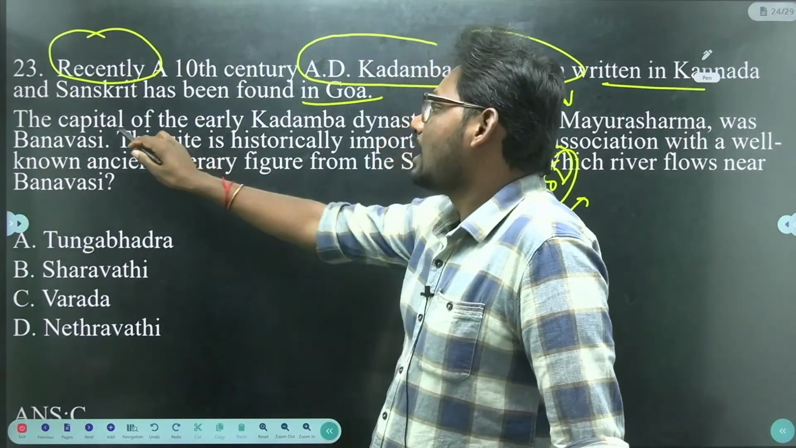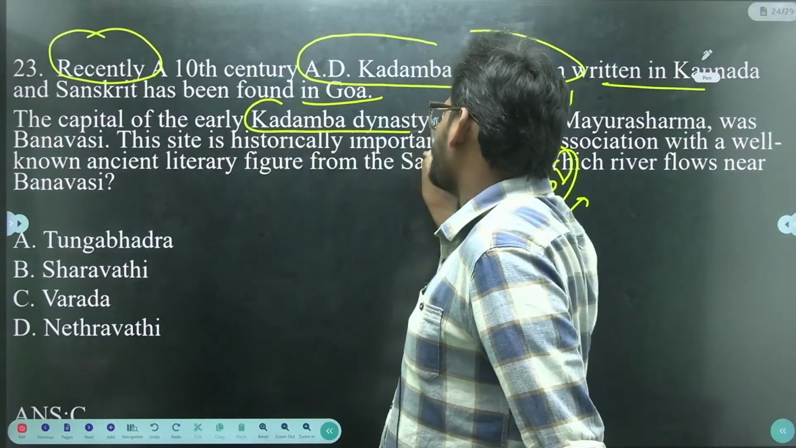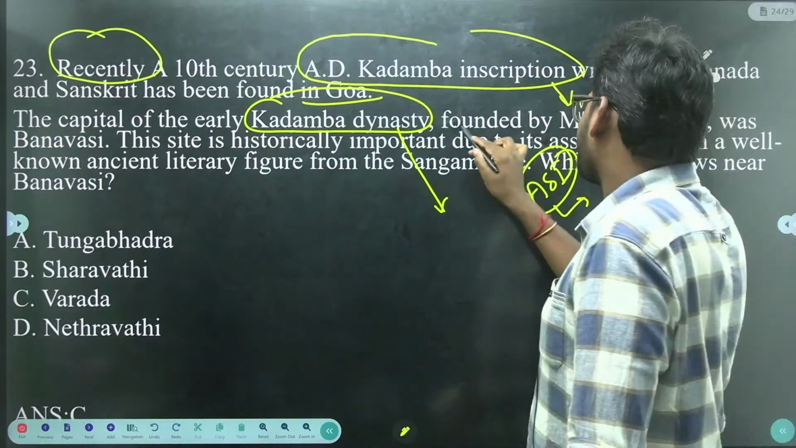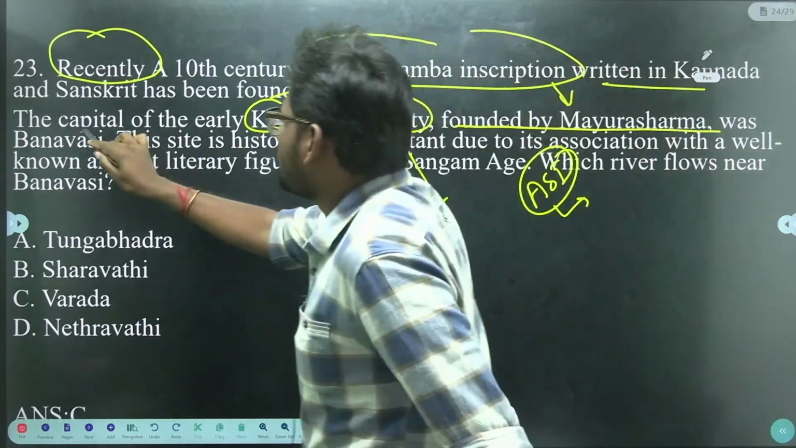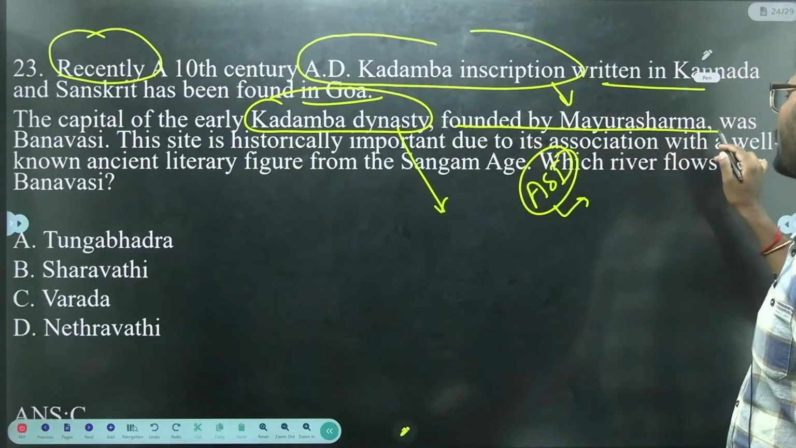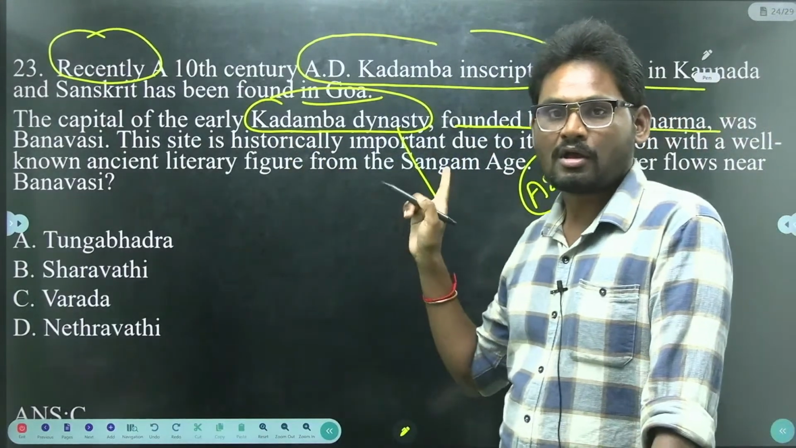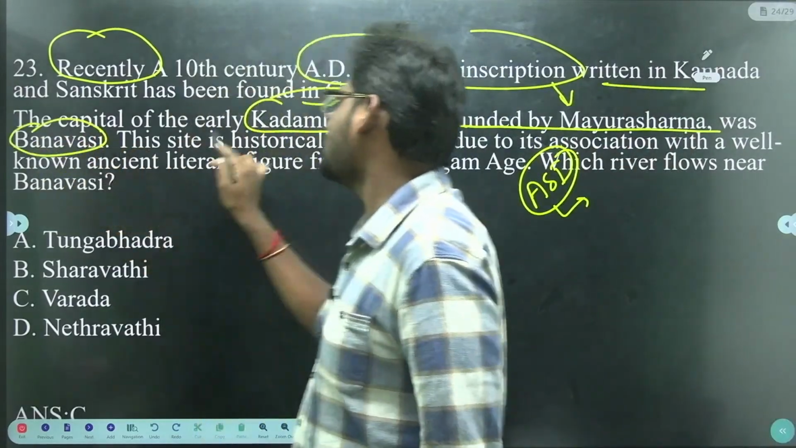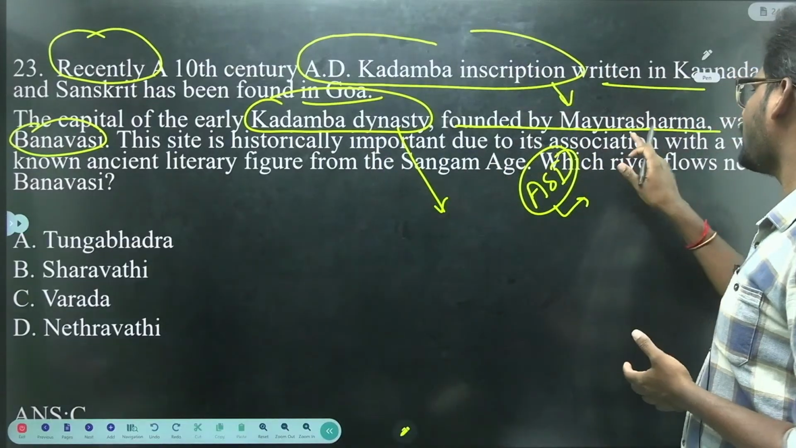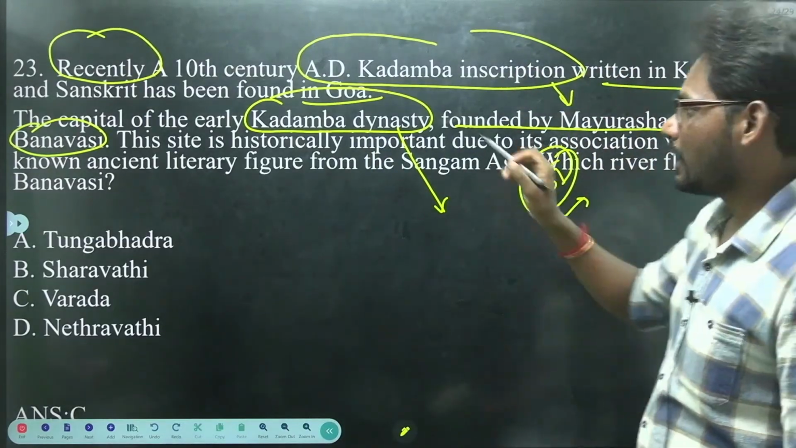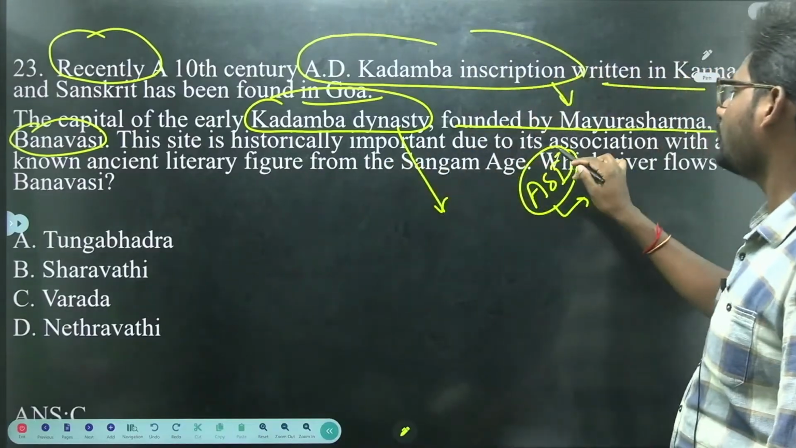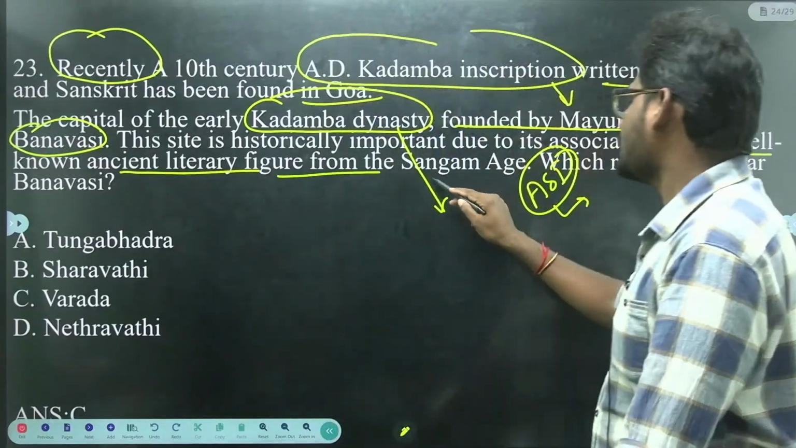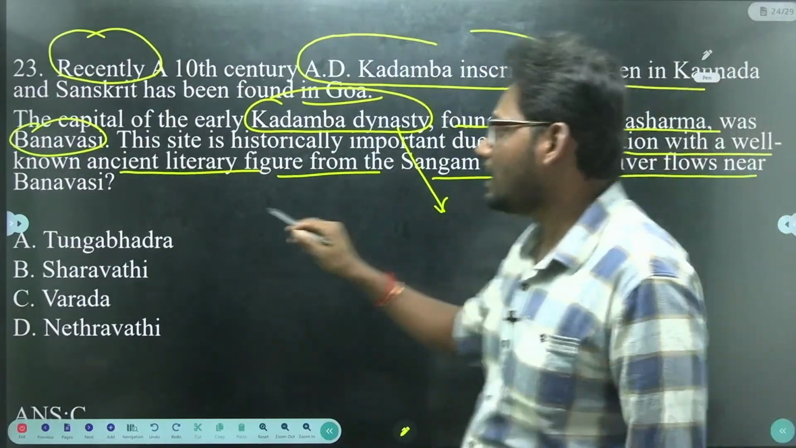So our question is the capital city of early Kadamba dynasty. The capital city of early Kadamba dynasty, founded by Mayura Sharma. So here Mayura Sharma established Kadamba dynasty with the capital city Banavasi. So the capital city of early Kadamba dynasty founded by Mayura Sharma was Banavasi. This site is historically important due to its association with a well-known ancient literary figure from the Sangam age. Which river flows near Banavasi?